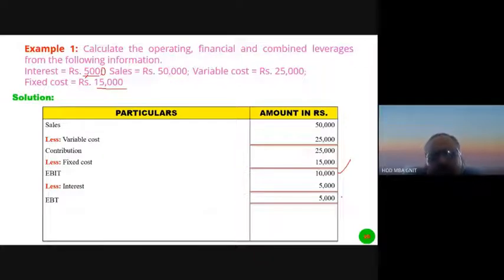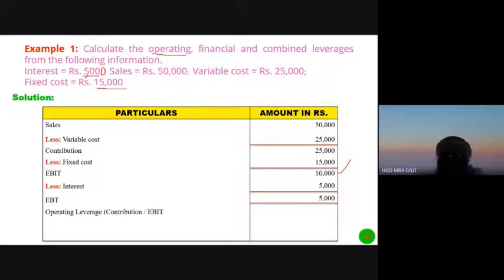From EBT, tax is to be paid to government, but how much tax is to be paid is not given in the problem. Let it be. EBT is 5,000. Now, what is to be calculated according to the problem? Let us first of all calculate operating leverage.